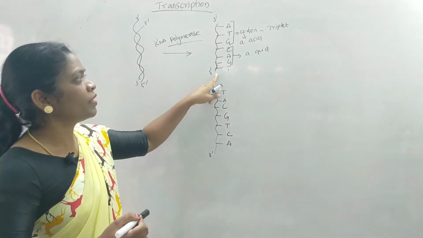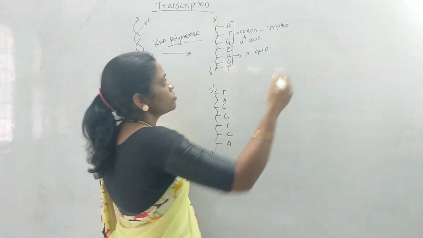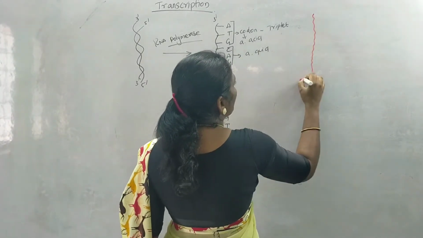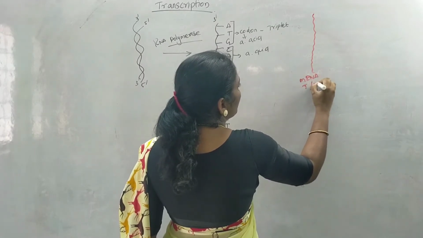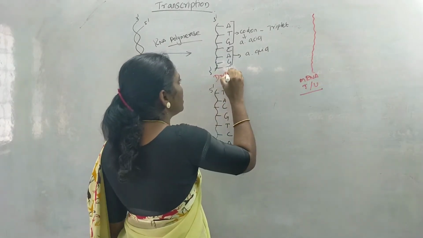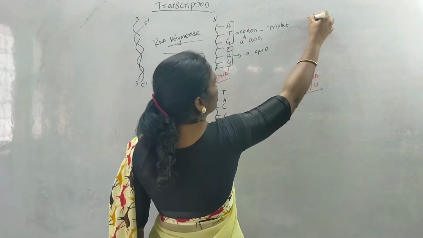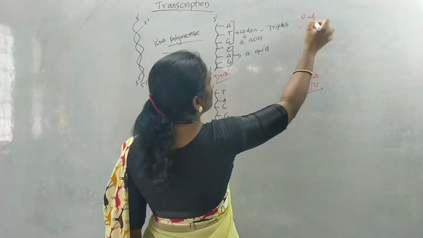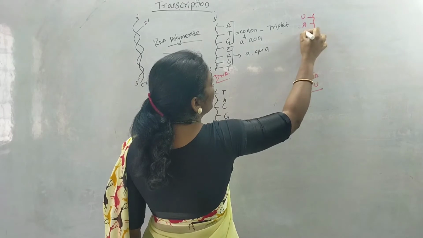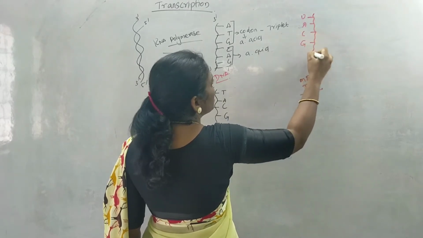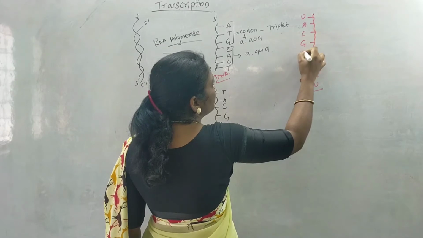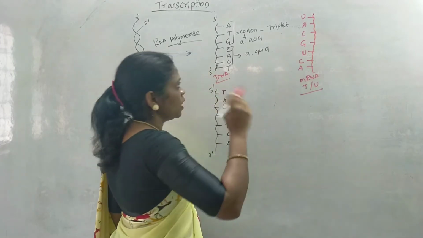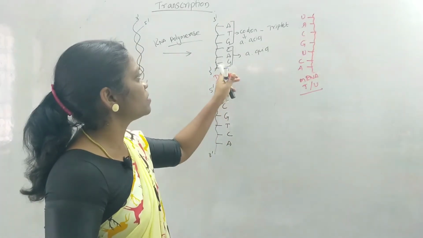So imagine if I am going to copy this strand into mRNA. This is the mRNA strand where we are going to copy the sequence. In case of mRNA, thymine is replaced by uracil, and here this is the DNA strand. So imagine I am going to form a base pair here. A will pair with T, so instead of T we are going to write U, that is uracil, and T will pair with A, and G will pair with C, C will pair with G, and again A will pair with, instead of T, we are going to write U here, and G will pair with C, again T will pair with A. So this is the sequence we have got in mRNA when we copy this information.